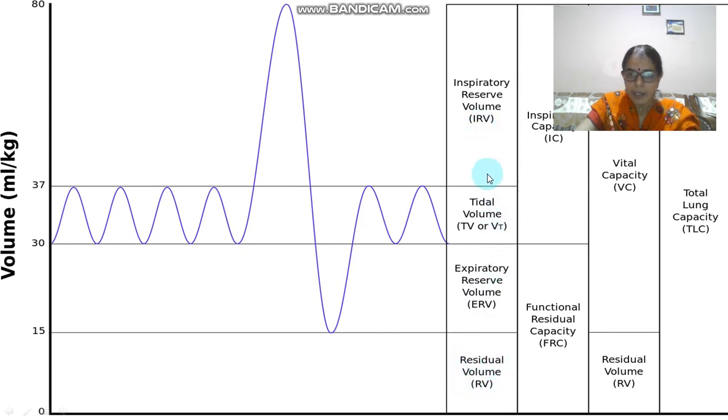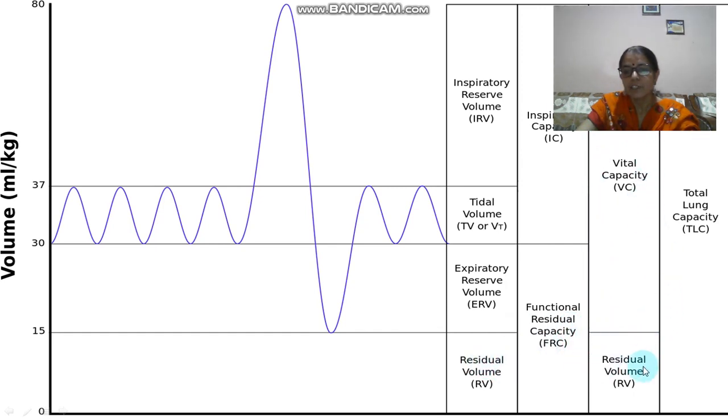If you add IRV and TV, you will get IC, that is inspiratory capacity. If you add TV and ERV, you will get EC, that is expiratory capacity. Fine. If you add ERV and RV, then you will get FRC, that is functional residual capacity. Now this is the third one, that is the vital capacity. Now how are you getting this VC? You will add IRV, you will add TV, you will add ERV. If you are adding these three components, then you will get vital capacity.